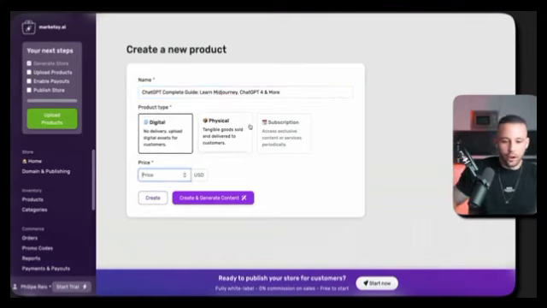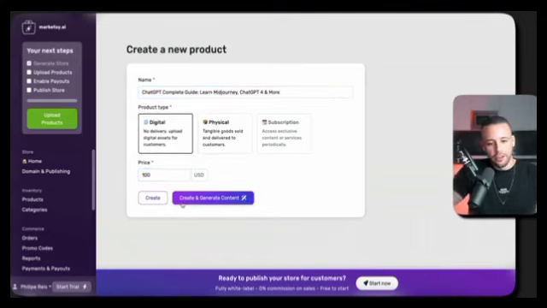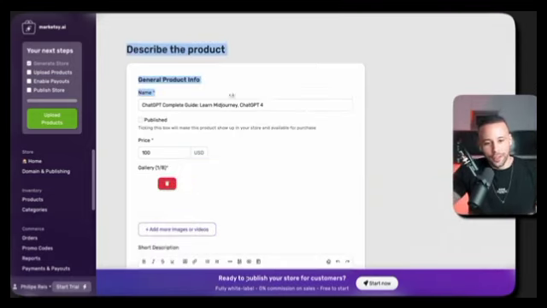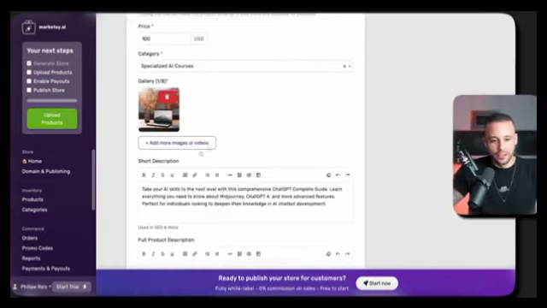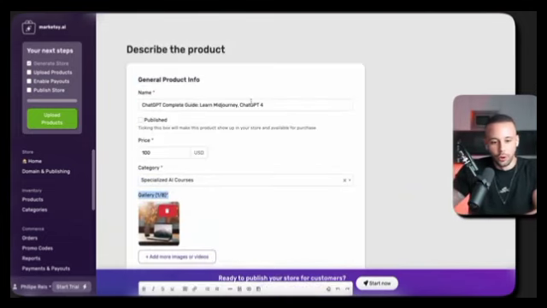Let's say that it costs $100 USD. Create and generate content. So if you don't have an image for your product yet, it can literally create the image for your product for you. It will take the name of your product and it will generate, using AI, an image for your product. As you can see here, now we have a logo for my product, and once it does that, click on this checkbox here to make sure that your product is published once you finish setting it up.